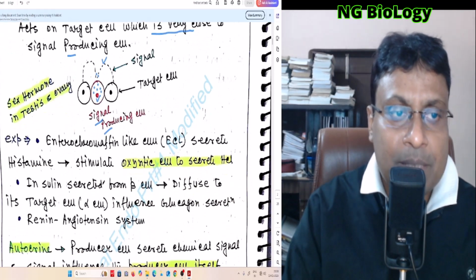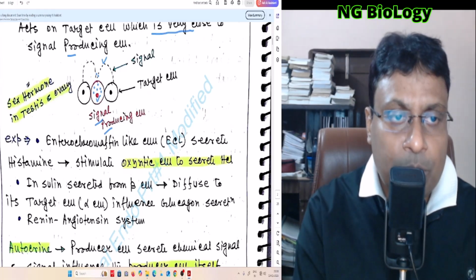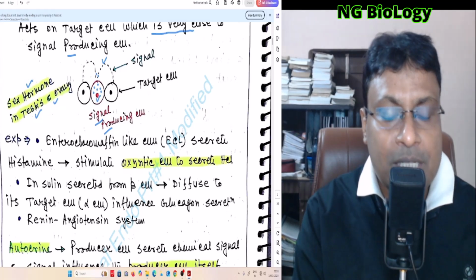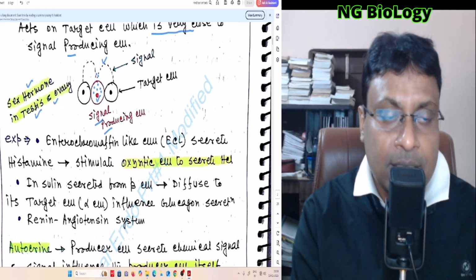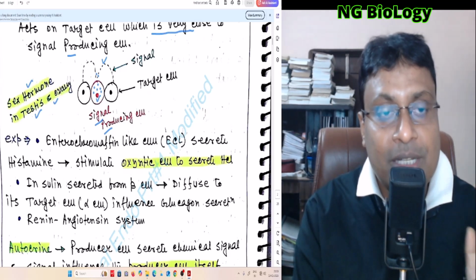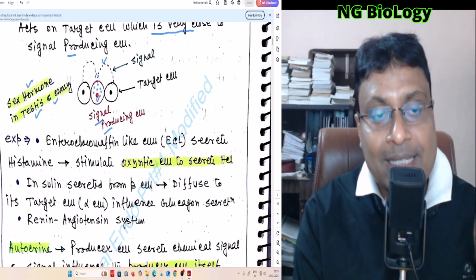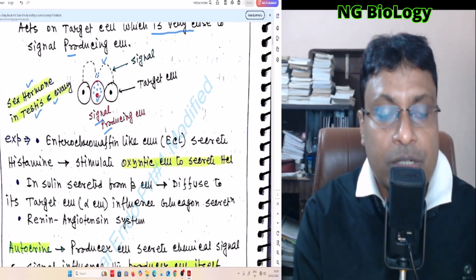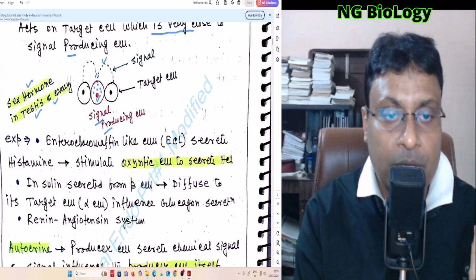An example of paracrine signaling is sex hormones in testis and ovary. Testis secretes testosterone, which acts inside the testis, and the ovary secretes estrogen and progesterone, which also act inside the ovary. So testosterone, estrogen and progesterone are also called local hormones.